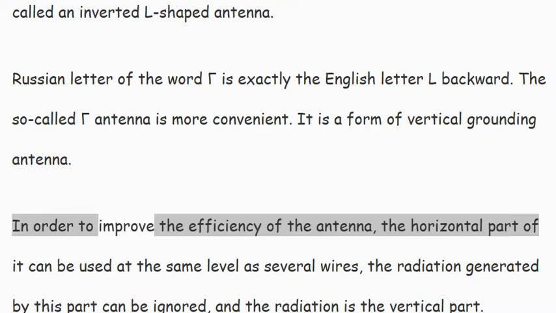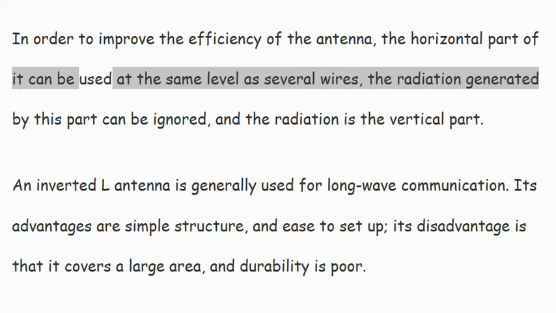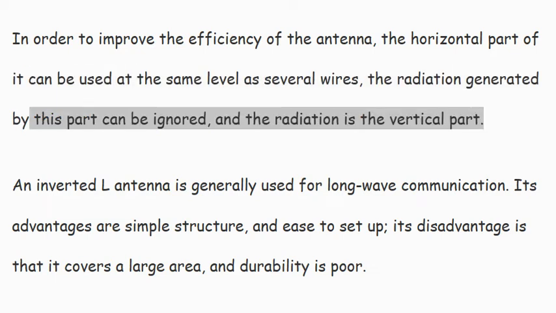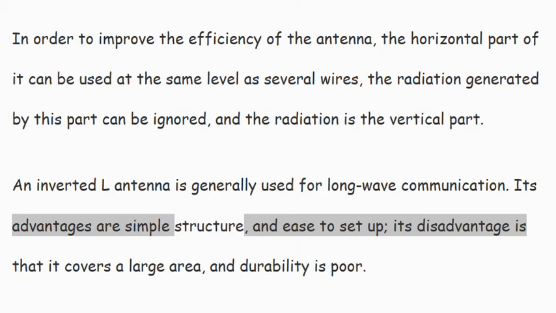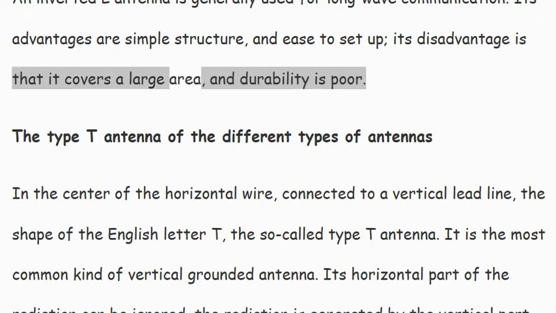In order to improve the efficiency of the antenna, the horizontal part of it can be made up of several wires at the same level. The radiation generated by this part can be ignored, and the radiation comes from the vertical part. An inverted L antenna is generally used for long-wave communication. Its advantages are simple structure and ease of setup. Its disadvantage is that it covers a large area, and durability is poor.